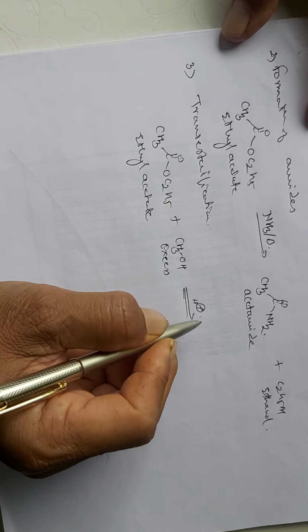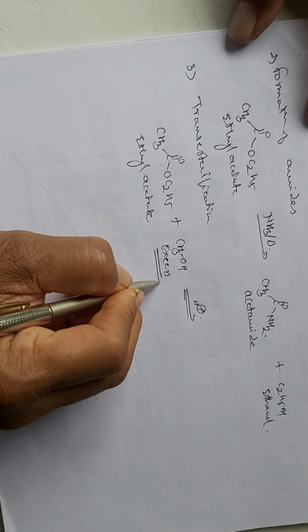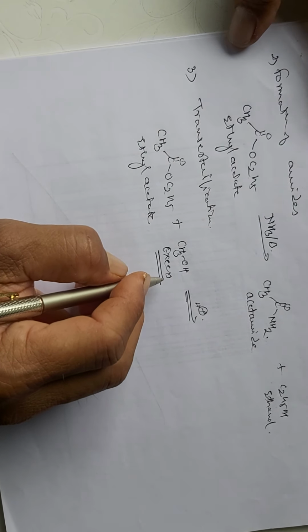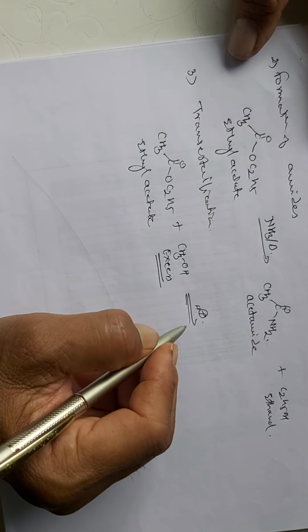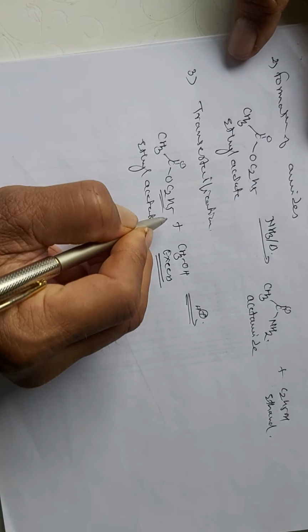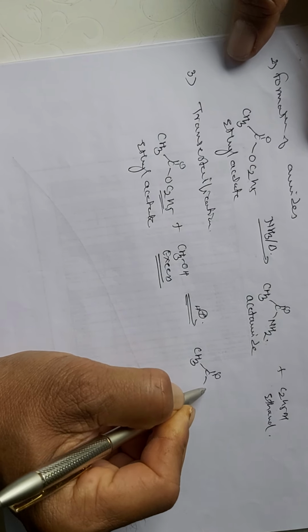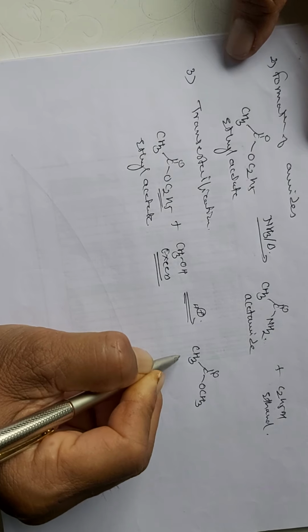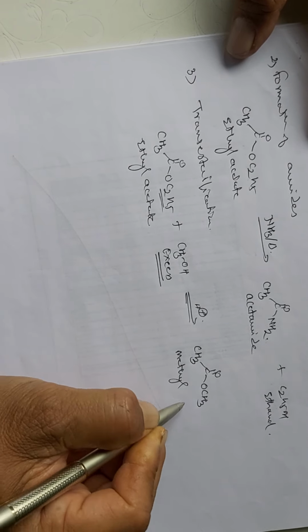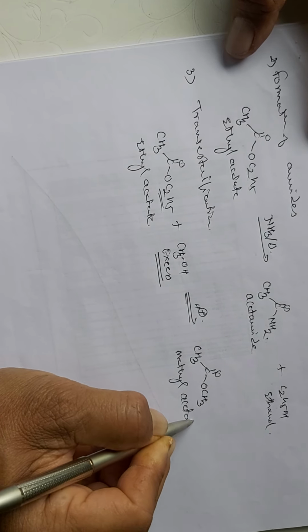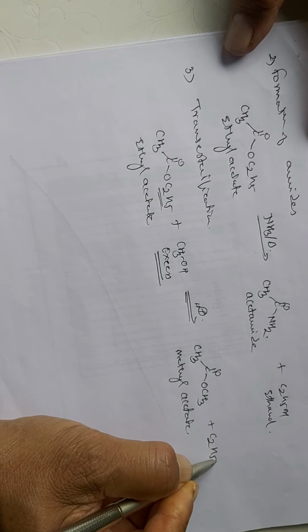This reaction proceeds in equilibrium, so the excess of alcohol is to be used, then it is capable of going in the forward direction and displacing the higher group, and you will get the formation of methyl acetate. So from ethyl acetate we can prepare methyl acetate, and from one acetate the other acetate is prepared. This type of reaction is called trans-esterification.